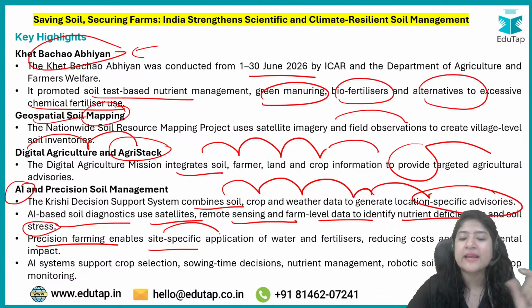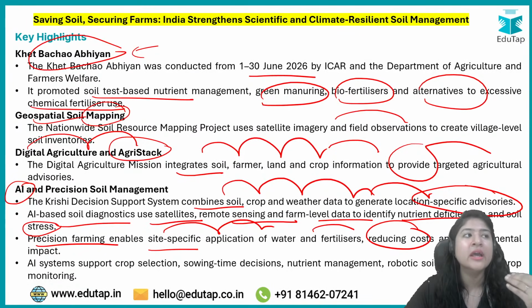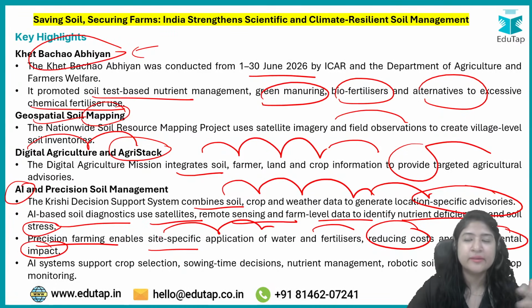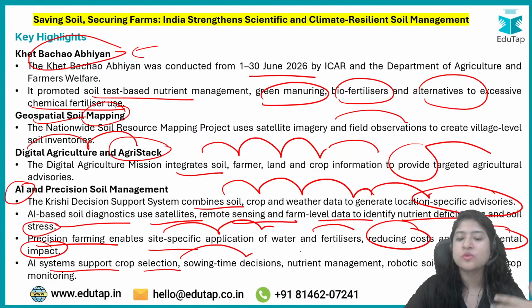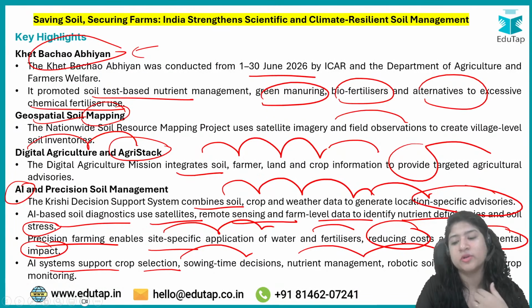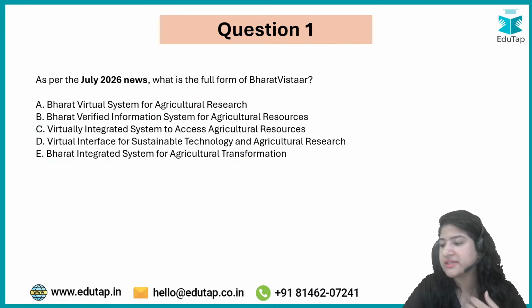Precision farming enables site specific application of water and fertilizers, reducing the cost spent on irrigation and the environmental impact, definitely, because we are conserving water as well. AI systems support crop selection, sowing time decisions, and nutrient management. Robotic soil sampling would help. So these were the news.